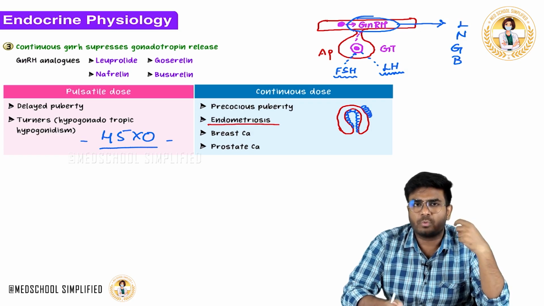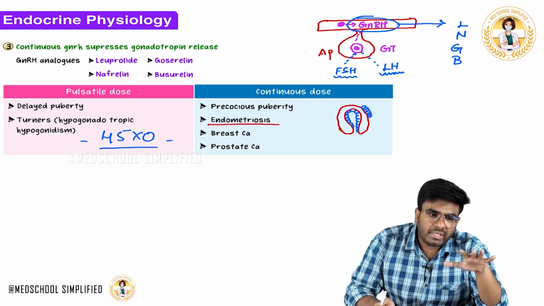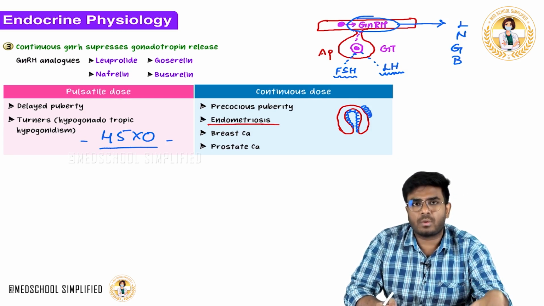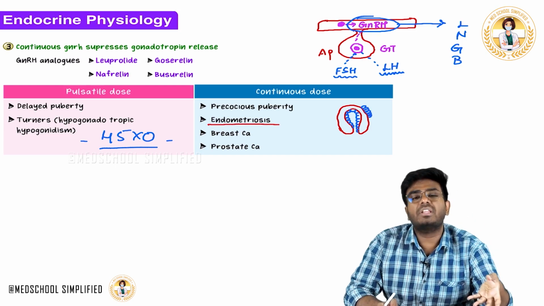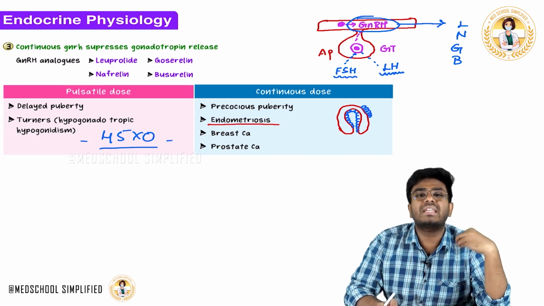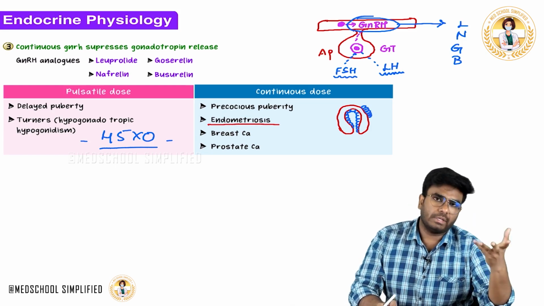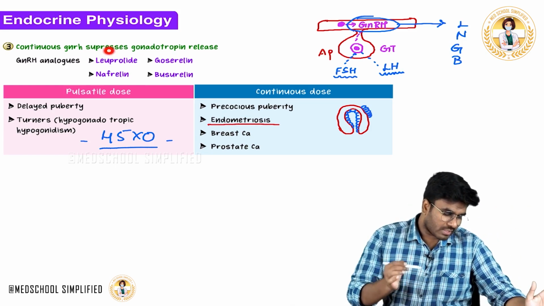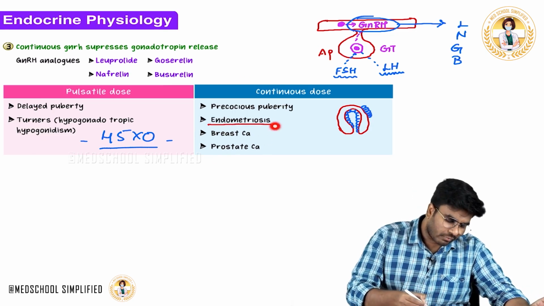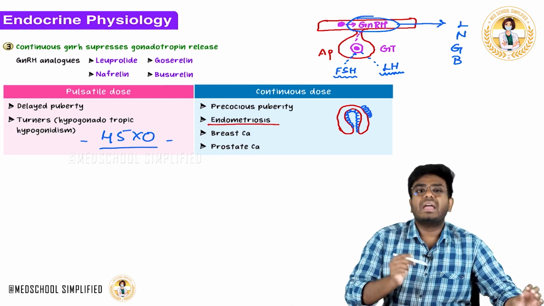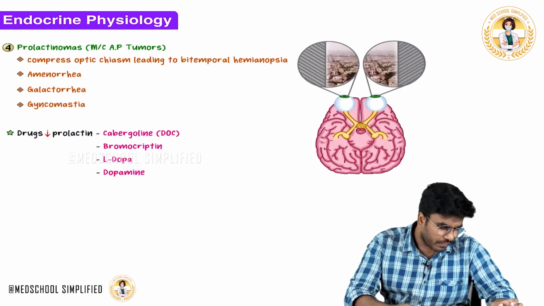In prostatic cancer in males, it is the dihydrotestosterone which is the stimulus. You have to decrease the amount of the sex hormones. If you want to decrease the sex hormones, you have to inhibit the gonads. If you want to inhibit the gonads, you have to use the GnRH analogs in a continuous form. So the concept is where we have to use the GnRH analogs in pulsatile doses and where we have to use them in continuous doses. So these are the points which I want you to know.